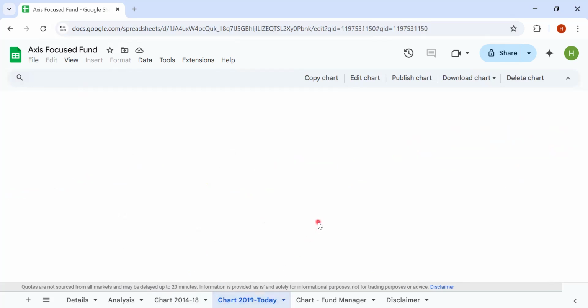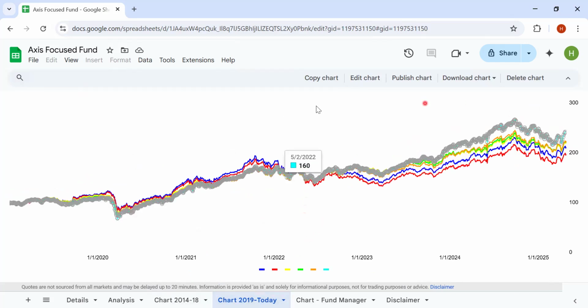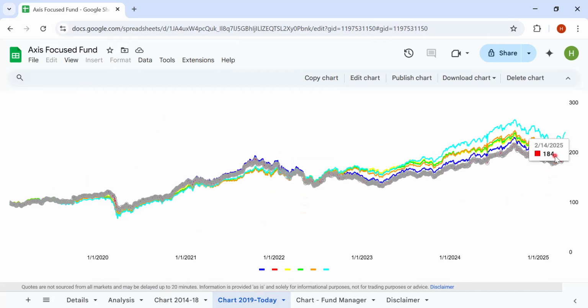And from 2019 to present day, the performance has been pretty much in line. And in fact, from 2022 onwards, the indices have done better compared to both the funds, both the Axis Direct and the focused funds, right? That's the reason why, when you are investing, there are multiple cycles which every fund has to go through. That's the reason why you have to invest over a very long horizon.